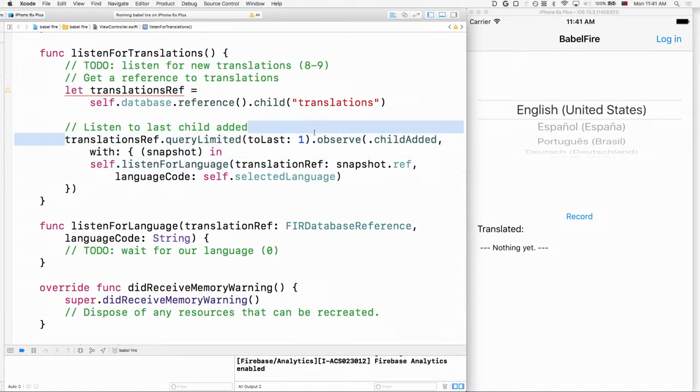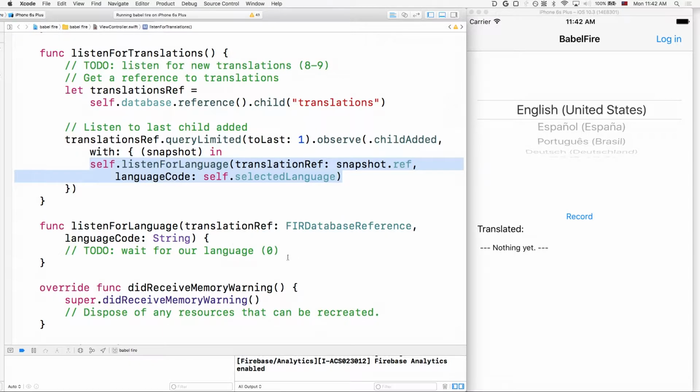Here, I'm only interested in the last translation that has happened. And whenever that happens, a new translation has been added, called child added. We'll get this method called back. Once we know that there's a new translation, we'll want to listen and specify the specific language that we're interested in listening to, dependent on what language the user has selected.